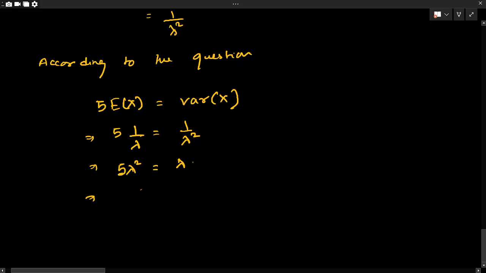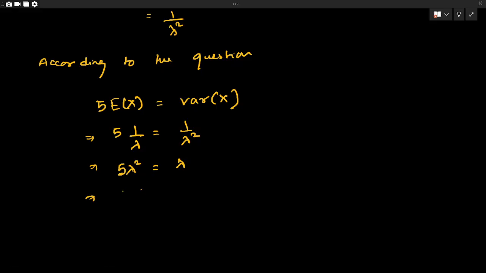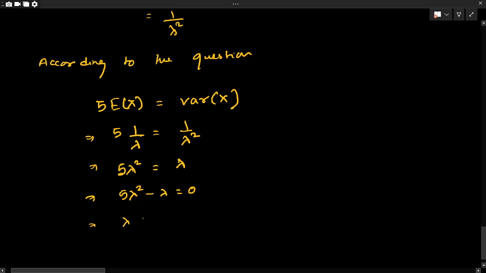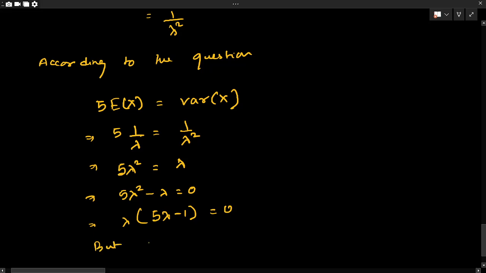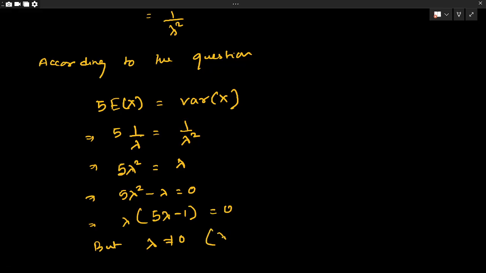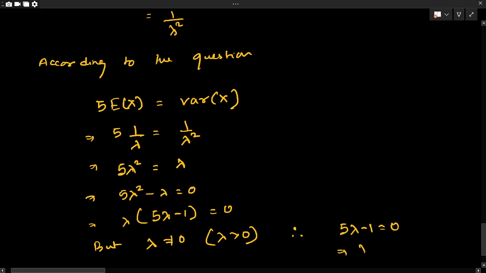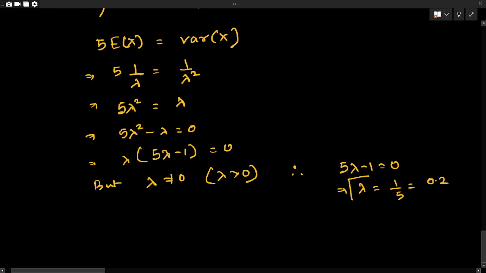If we bring lambda from the right-hand side to the left-hand side, we get 5 lambda square minus lambda equal to 0, which gives, if I take lambda common, 5 lambda minus 1 equal to 0. But lambda cannot be 0 because, according to the question, lambda is strictly greater than 0. Therefore we should have 5 lambda minus 1 equal to 0, which gives lambda equal to 1 by 5, which is nothing but 0.2.